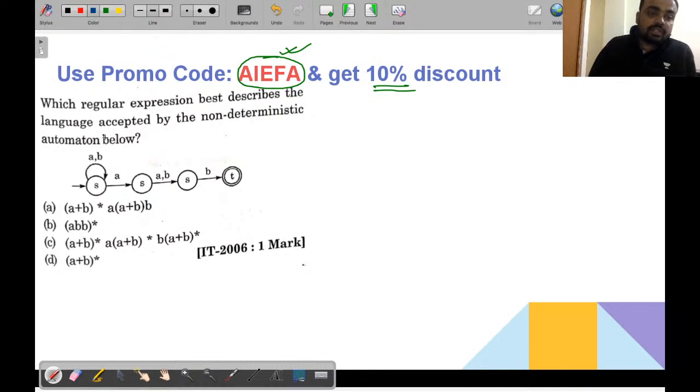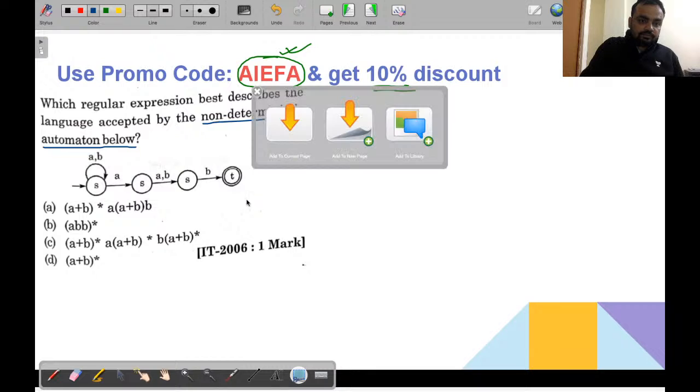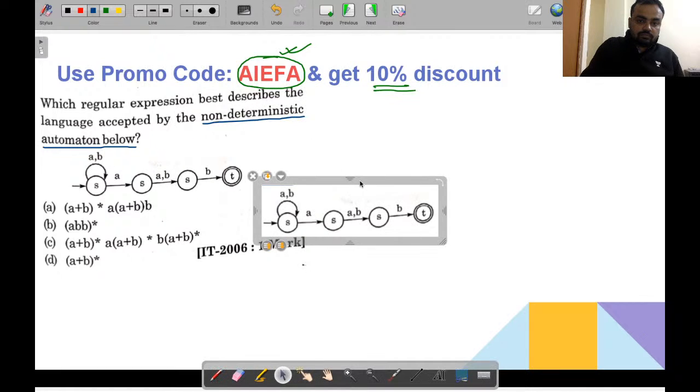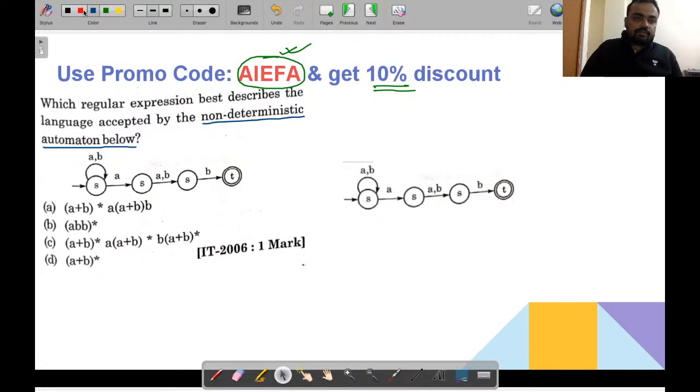Let's see. Which regular expression best describes the language accepted by the non-deterministic automaton below? So this is the NFA. So what will be the regular expression generated by this particular NFA? So just see over here. This is the machine which is given now.